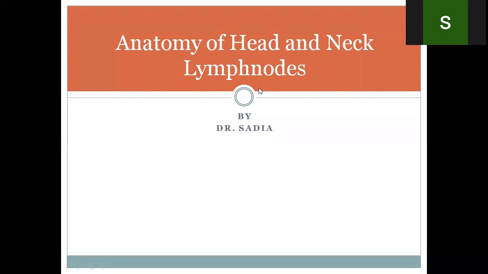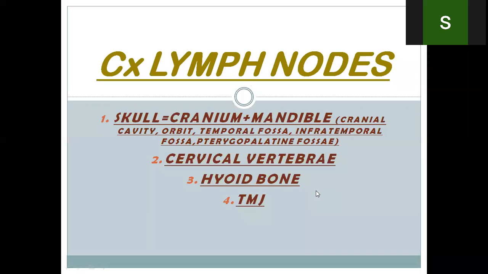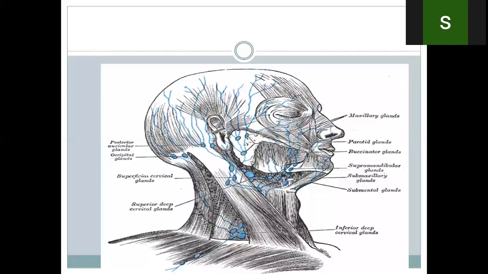So today we'll discuss the anatomy of the head and neck, lymph nodes. So we'll discuss all the lymph nodes of the head and neck today. So we have divided the lymph nodes into the superficial lymph nodes and the deep lymph nodes.